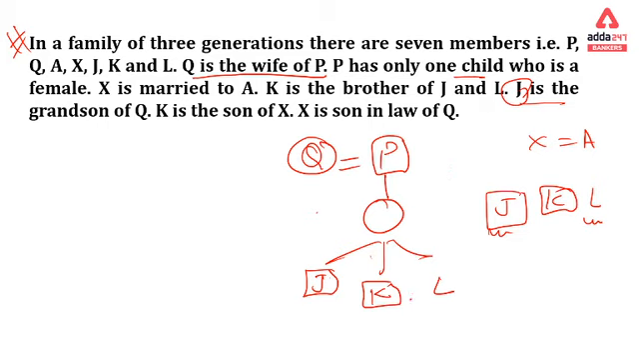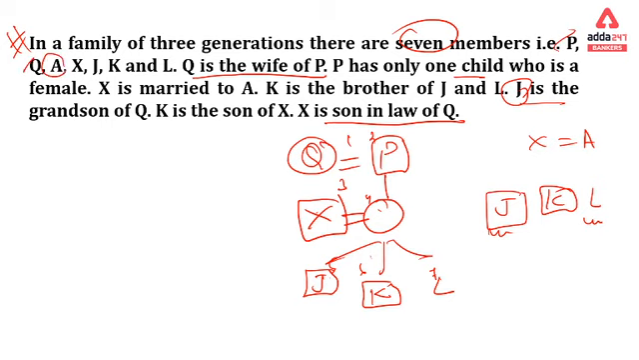K is son of X. X is son-in-law of Q. There are total 7 people in the family: 1, 2, 3, 4, 5, 6 and 7. That means we already arranged P, Q. We never arranged A, so A will be arranged here, as it is mentioned here. X is married to A, so A is a daughter of P, and X is a husband of A. That is clear there.